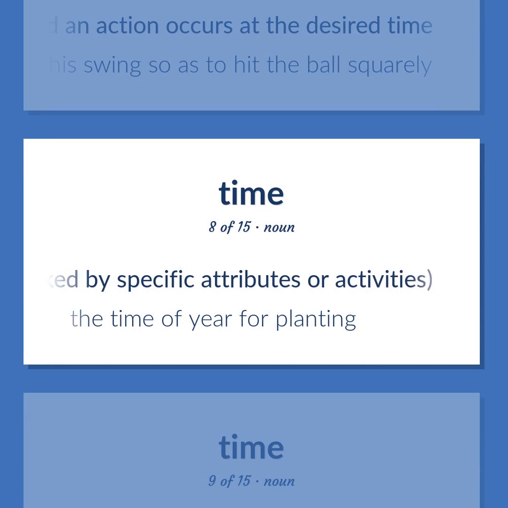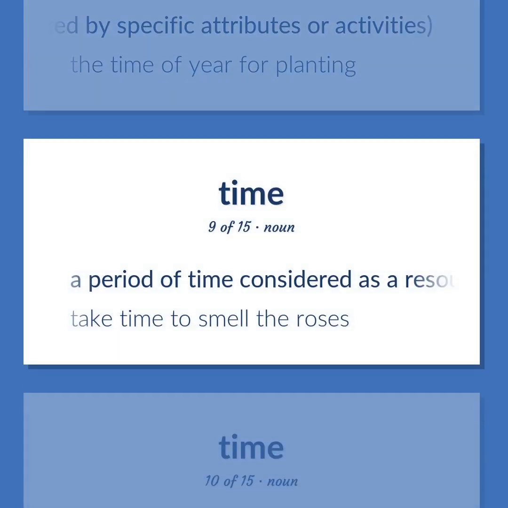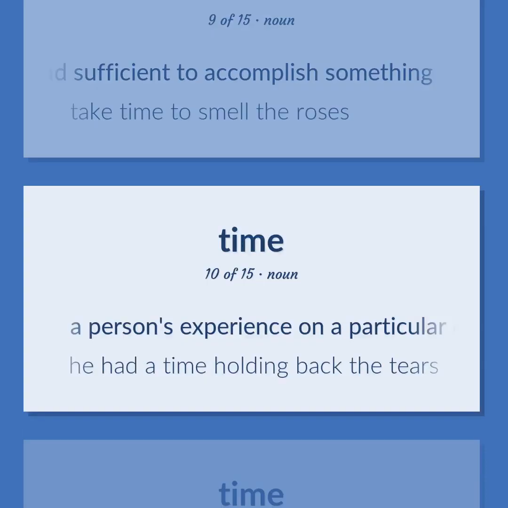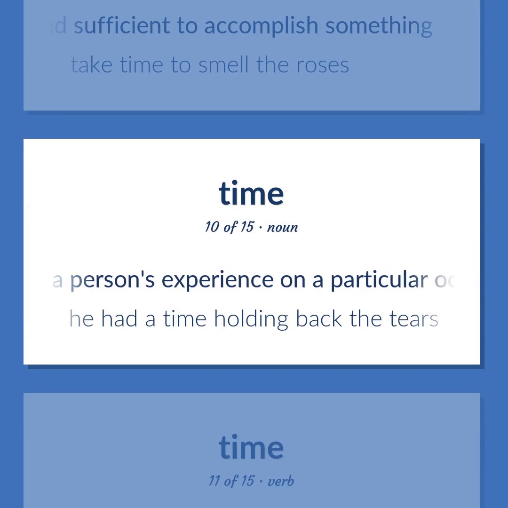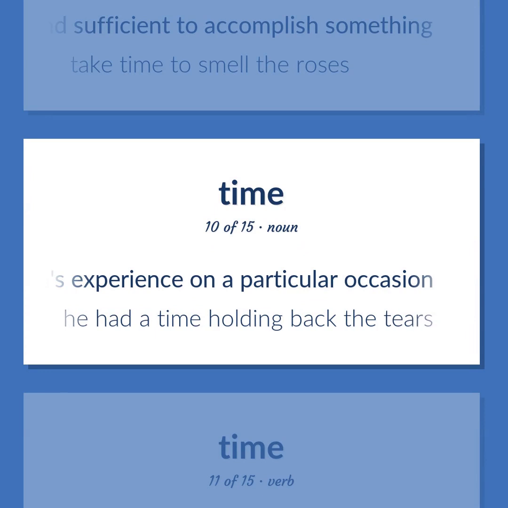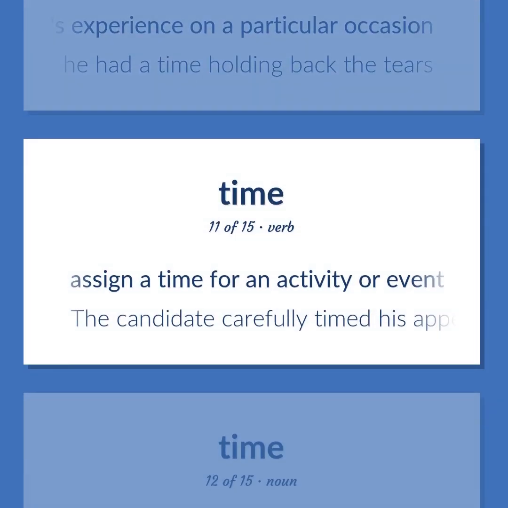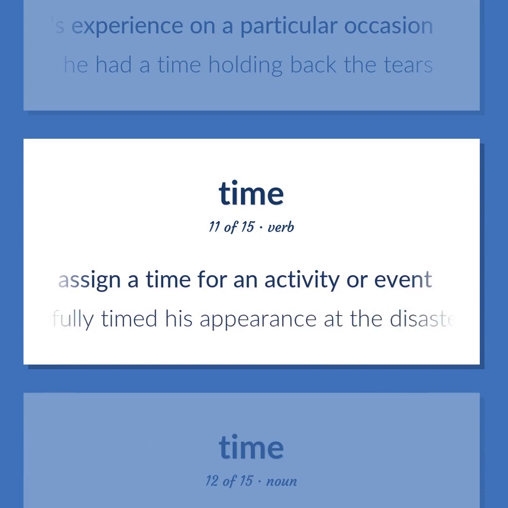The time of year for planting. A period of time considered as a resource under your control and sufficient to accomplish something. Take time to smell the roses. A person's experience on a particular occasion. He had a time holding back the tears. Assign a time for an activity or event. The candidate carefully timed his appearance at the disaster scene.